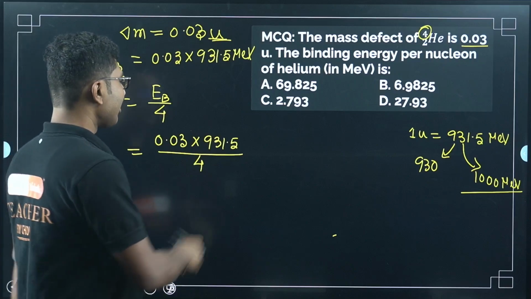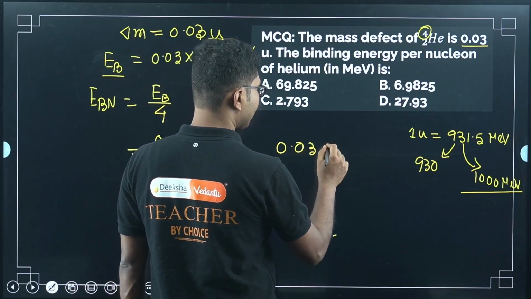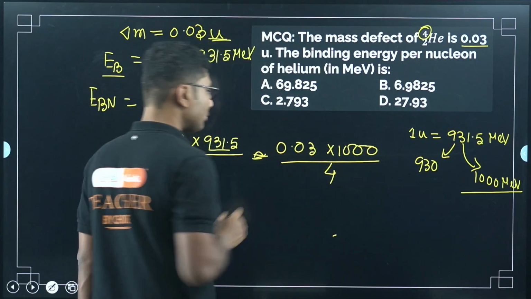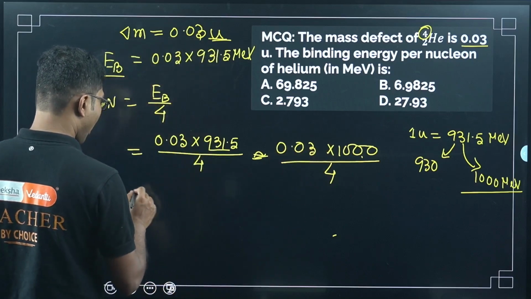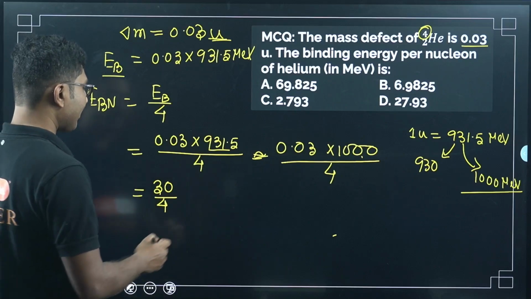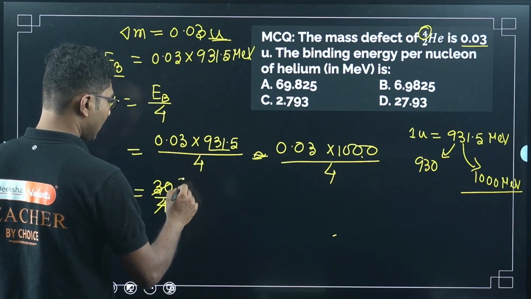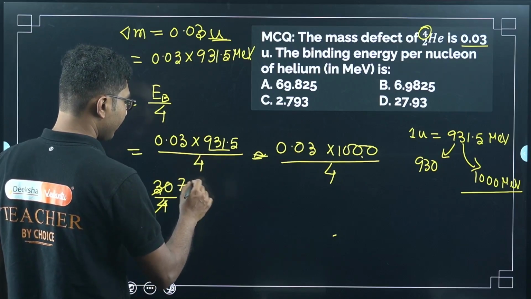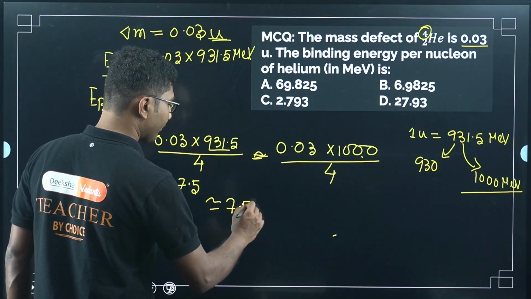Now as I said, instead of using 931, I will approximate that to be 1000, so that our result is easier. Now if I approximate this to be 1000, 1000 times 0.03 will become 30. 30 divided by 4 will come out to be 7. 4 sevens are 28, then there will be 20, and 5 fours are 20, right? 7.5. So our approximated value is 7.5 MeV.